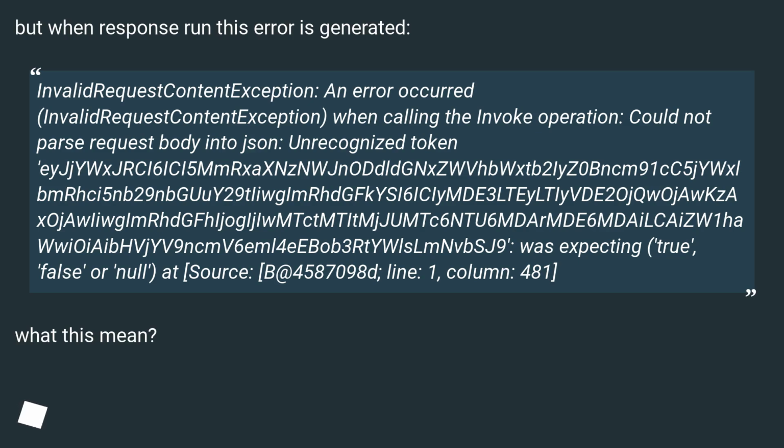Unrecognized token, followed by a long base64-encoded string, was expecting true, false or null, at line 1, column 481.